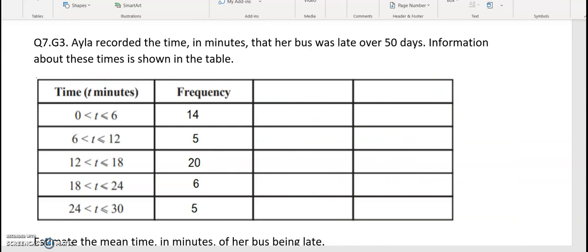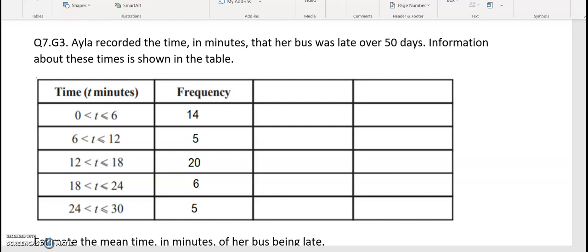In question number 7, we have Isla recorded the time in minutes that her bus was late over 50 days. Information about these times is shown in the table. So we have time in minutes and frequency, which means how many times the bus was late. Between 0 and 6 minutes, between 6 and 12, 12 and 18, 18 and 24, and 24 and 30. So we've got to estimate the mean time in minutes of her bus being late.